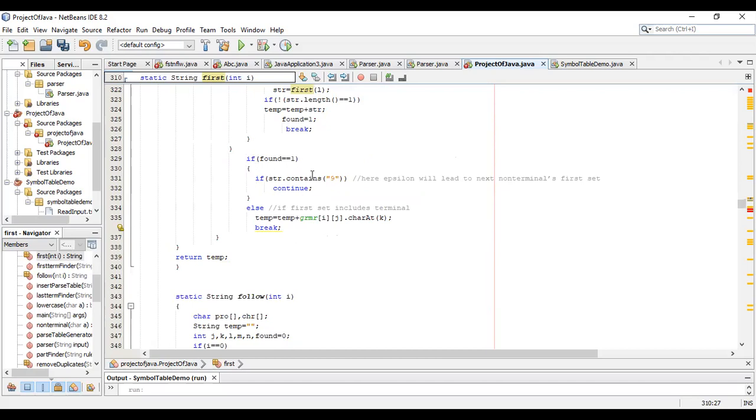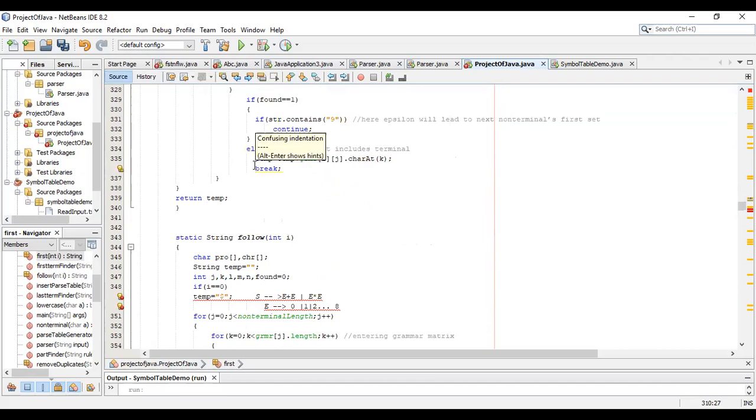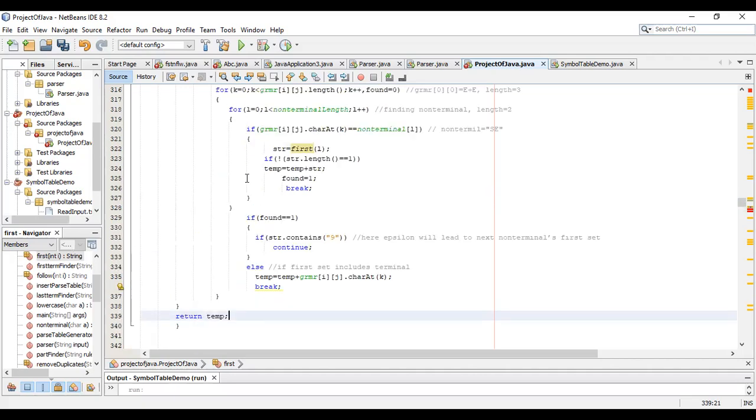When all these conditions meet, the if condition and the else condition, after all these operations and the ending of the loops above, the method will return the temp. The temp will hold the whole set of 1, 2, 3, that will be called the first set. This first set will then be stored there in the array.